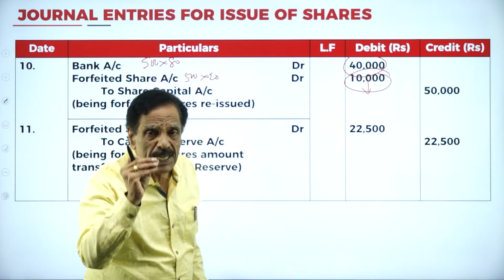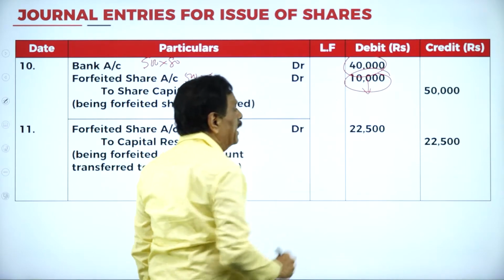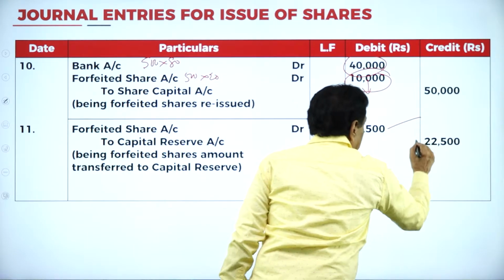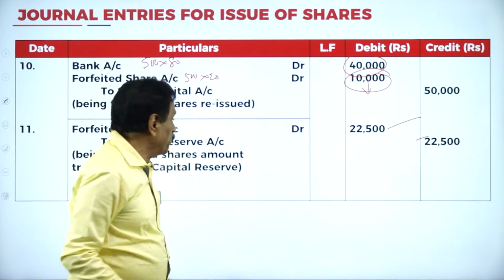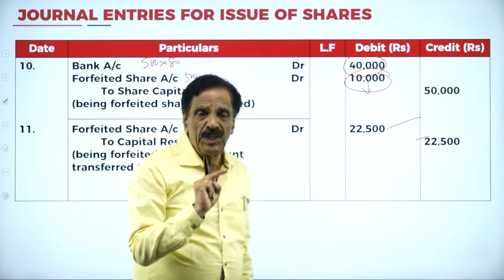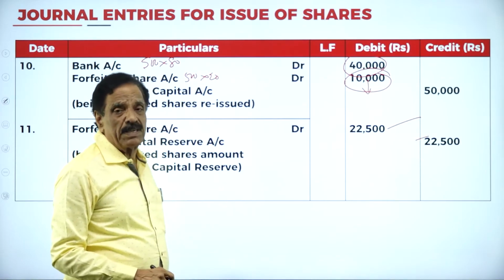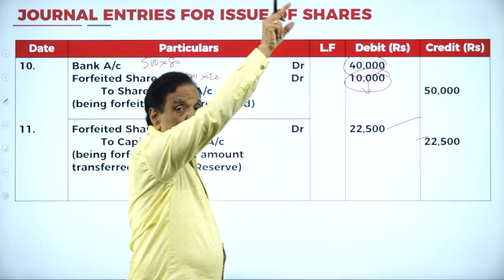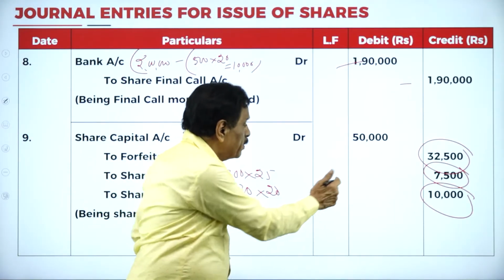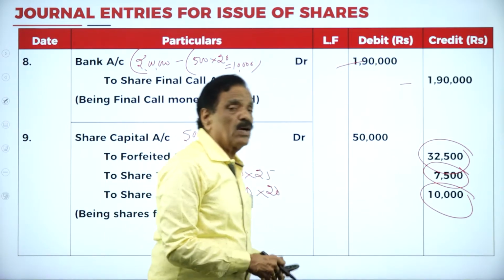First, how much excess credit entry do you have? 32,500. How much debit entry? 10,000. So the difference is 22,500. That goes to capital reserve. Because of the forfeiture, the capital reserve has come into existence. If you go back now, you can understand. You got 32,500, already received.